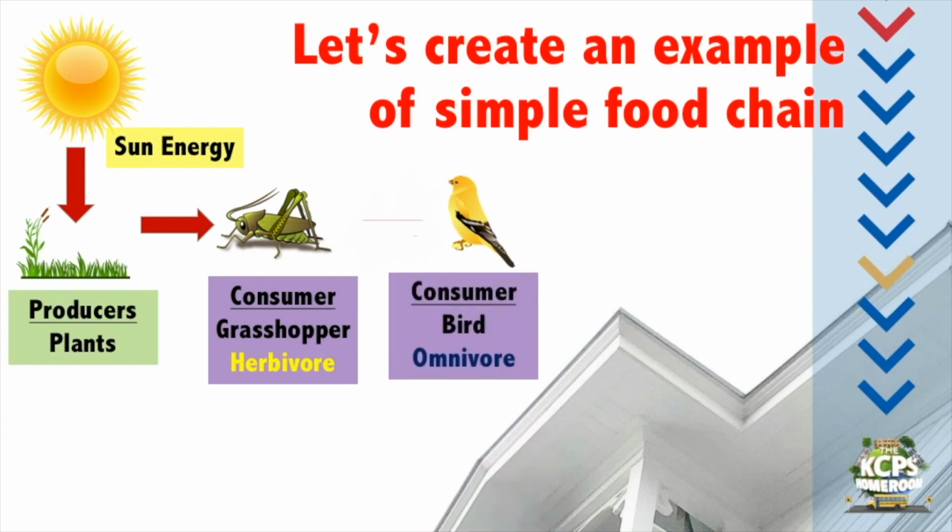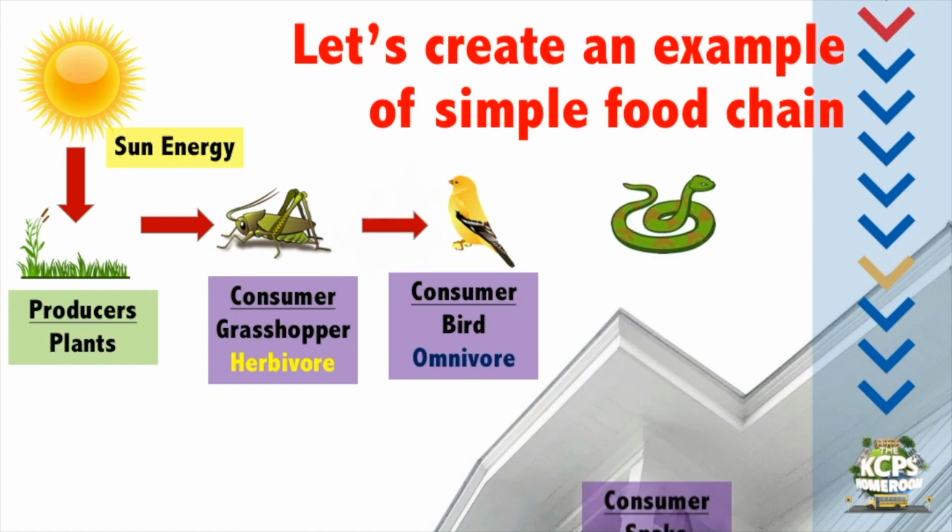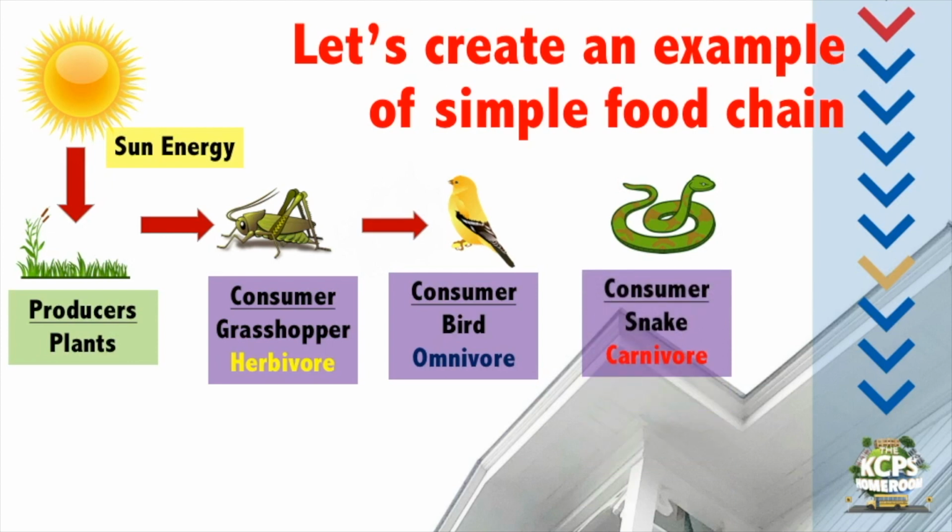Grasshopper got eaten by bird, or bird ate a grasshopper. So bird is a consumer and it is an omnivore. Snake ate bird, or bird got eaten by the snake. Snake is a carnivore.